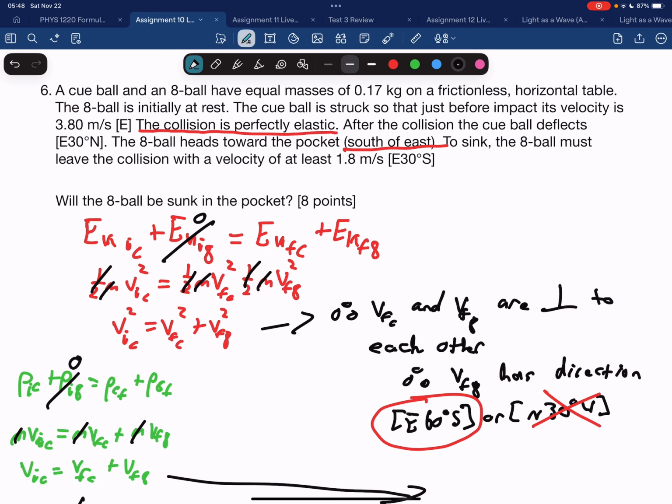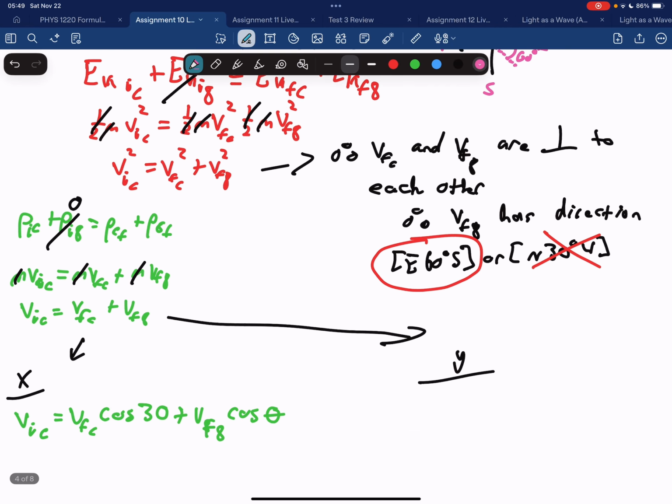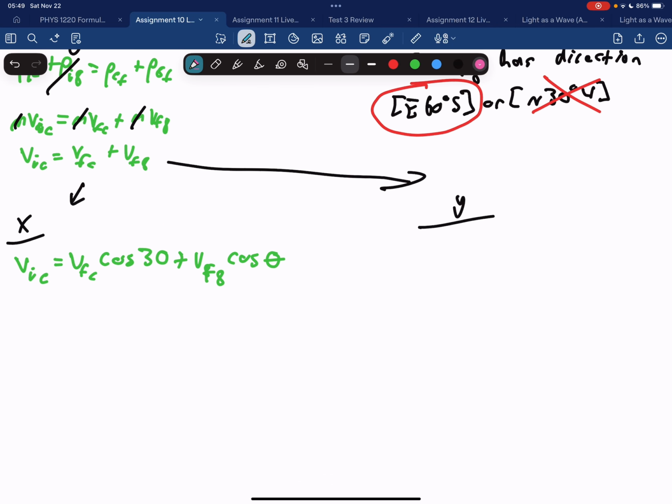So if I have this angle here, so east, north, south, west, if this is 30 degrees, then this angle here with 60 degrees is perpendicular. That's a 90-degree angle. And over here is also a 90-degree angle. So it could have been north 30 degrees west or east 60 degrees south, but we're told it goes south of east, so I have to choose east 60 degrees south. So that's where those two angles came from earlier.